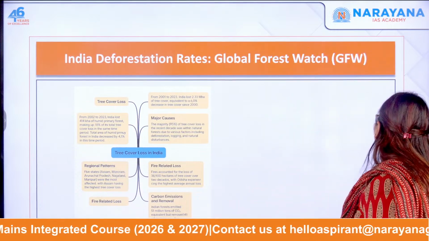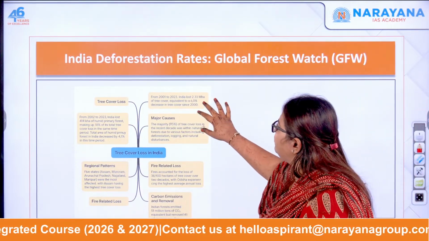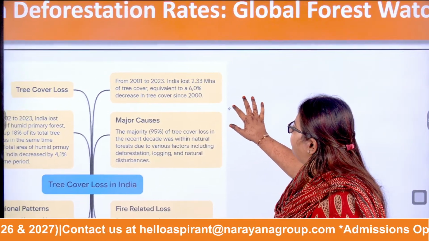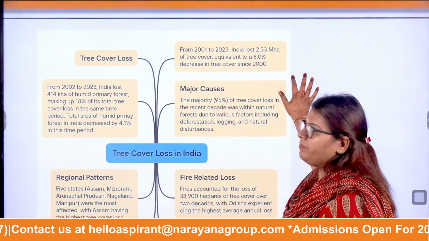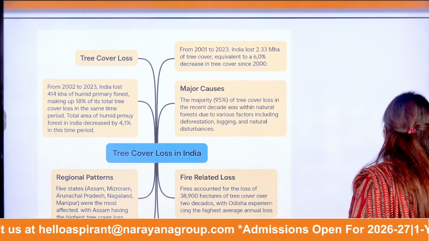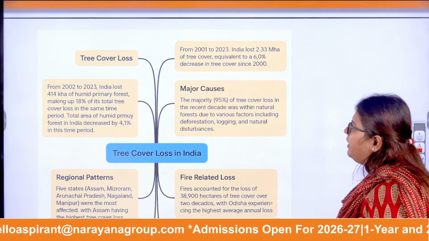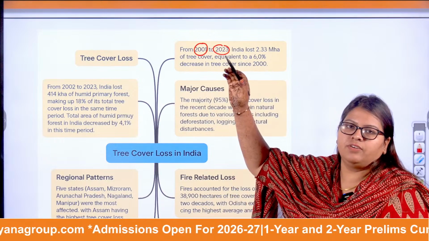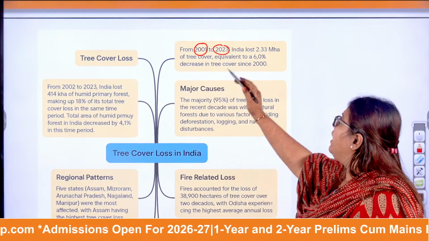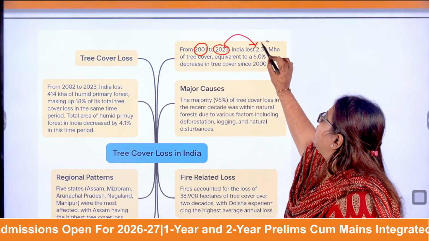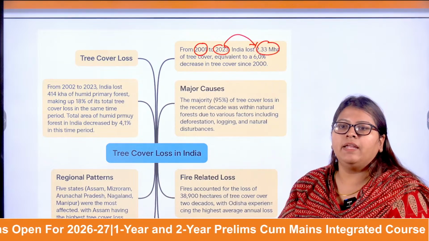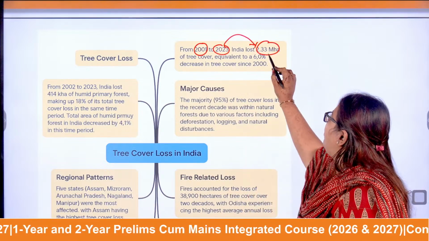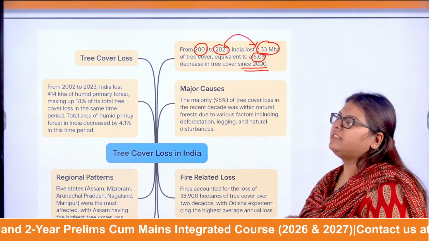If my screen is not visible, let me try to zoom it for you. Okay, so now I think you can see. If you see the tree cover loss in India from 2001 to 2023, we are just considering the past 25 years. In this period alone, India has lost 2.33 million hectares of tree cover. This is almost a 6% decrease in the tree cover since 2000.